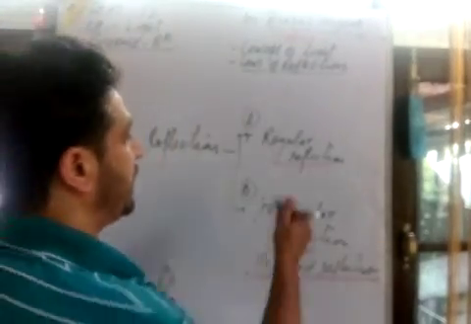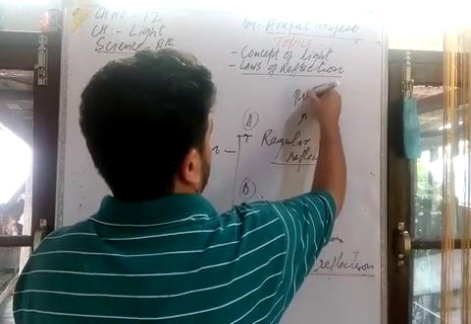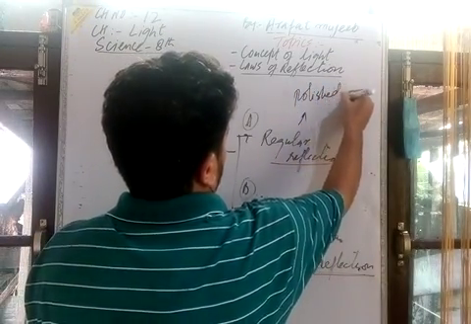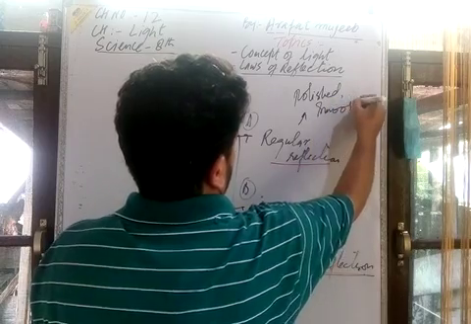You obtain the regular type of reflection by the polished smooth mirror.